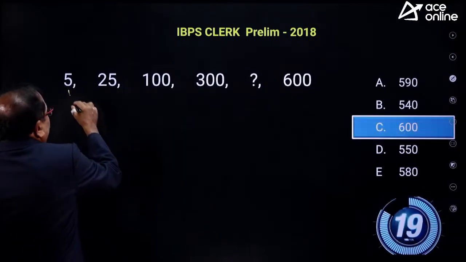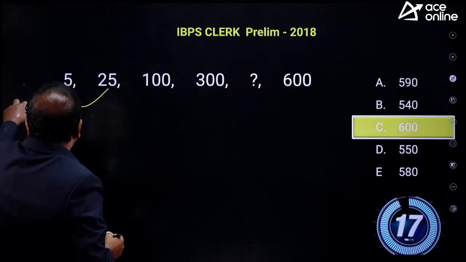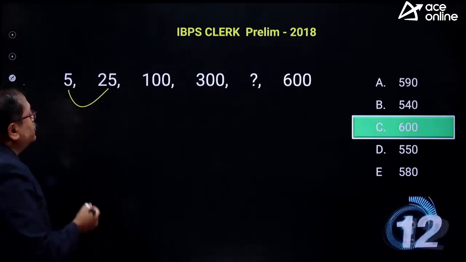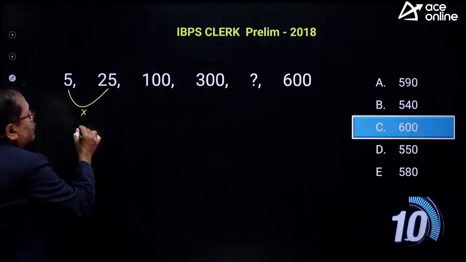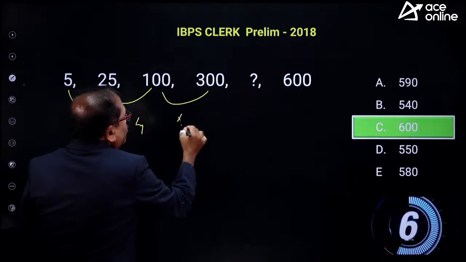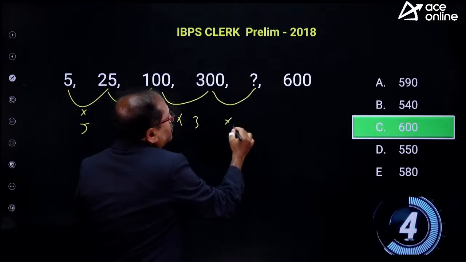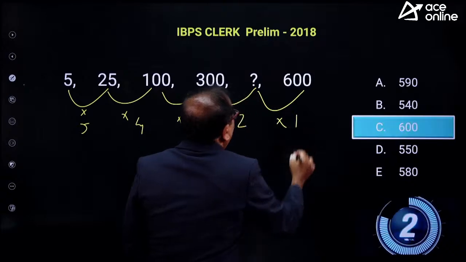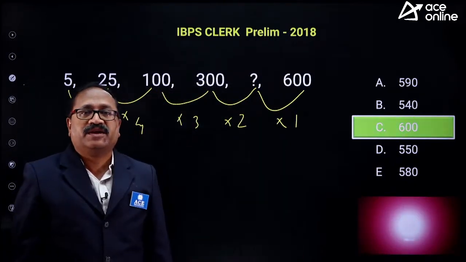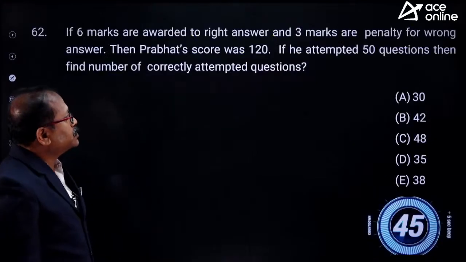The question is easy, but it is not that everyone can do it with that speed. So into 5 I notice that, into 4 I notice that, into 3 I notice that, from here to here it should be into 2 and it should be into 1. So 300 into 2 is 600. Nicely did it, my young friends. Let's see the next question.